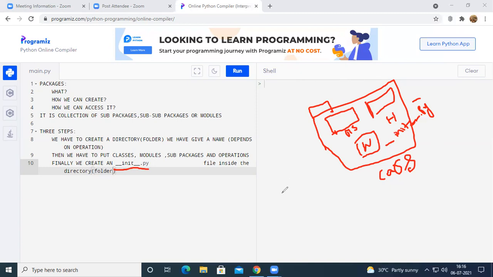I think you understood. I think all understood this one. And let us see an example of how we can create a package in Python.